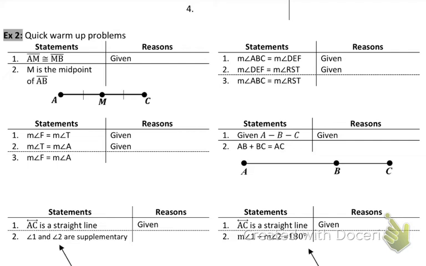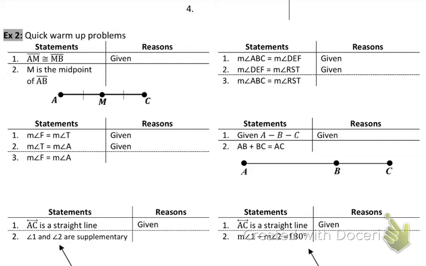Quick warm-up review. We're going to be given something, and we need to say, how do we do the next step? So it says AM is congruent to MB. We have a little drawing back there. There must be a reason that M is the midpoint of AB. There must be something in that packet that talks about midpoints, particularly that a midpoint creates two congruent segments.